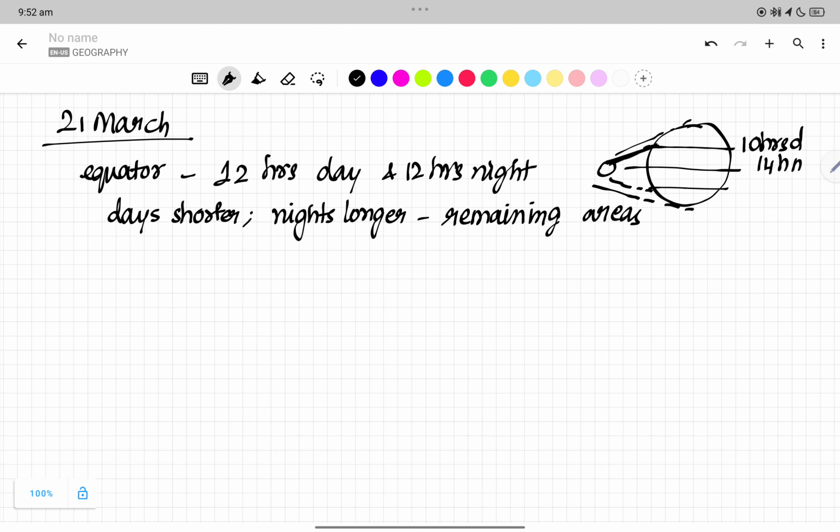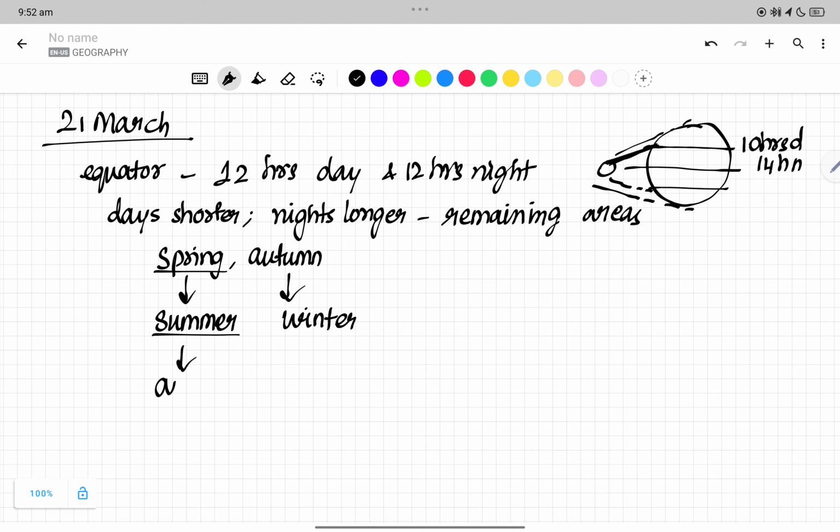It is not just winter. Between summer and winter we have spring and autumn. After spring we have summer, and after autumn we have winter, right? So it is spring, then summer, then autumn, then winter.